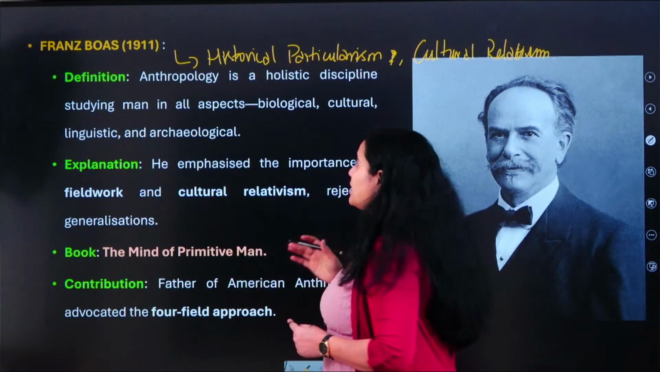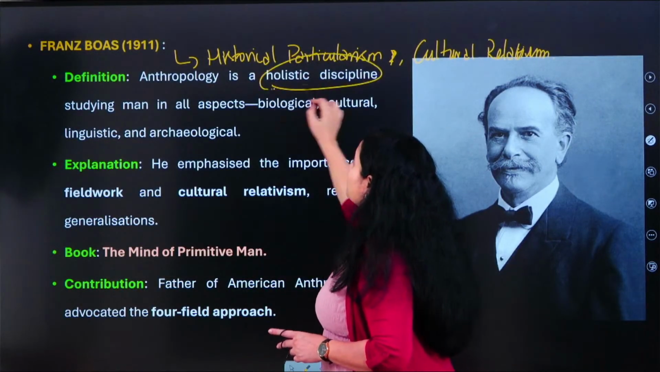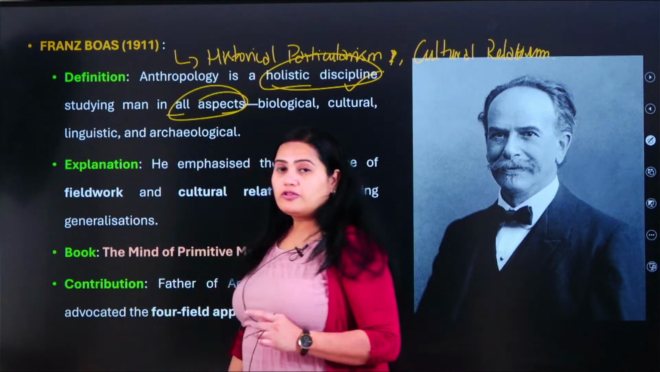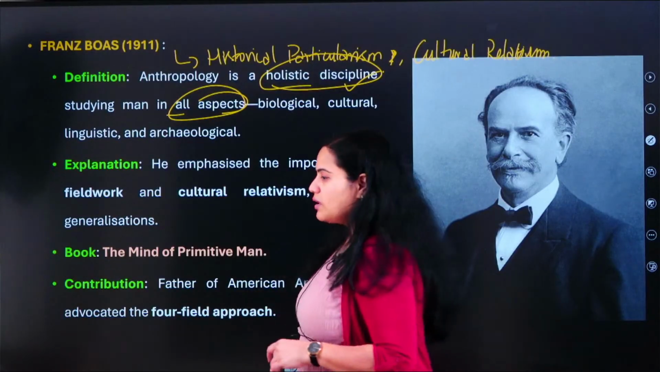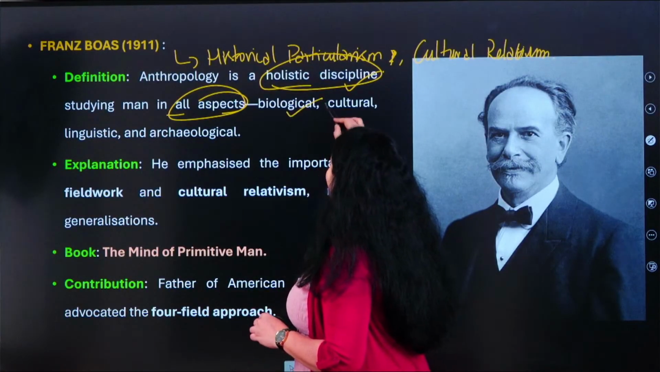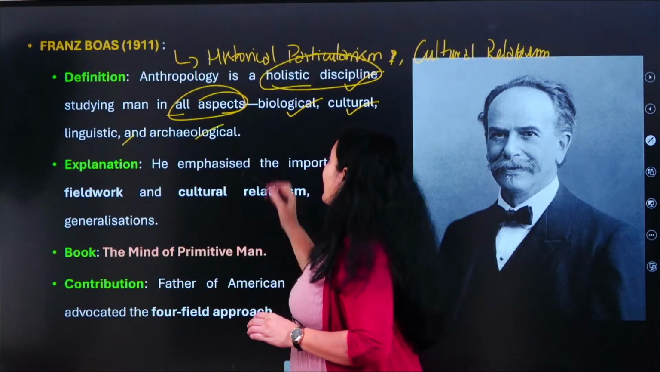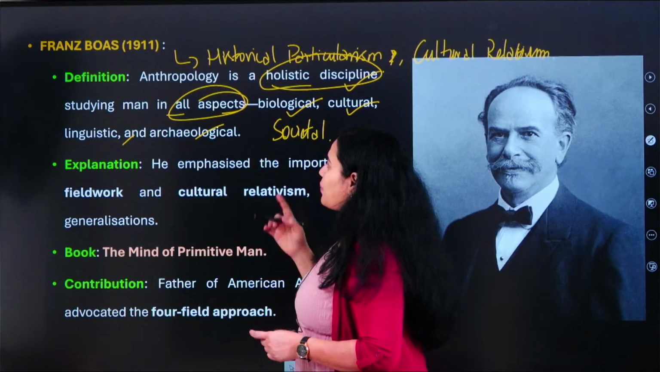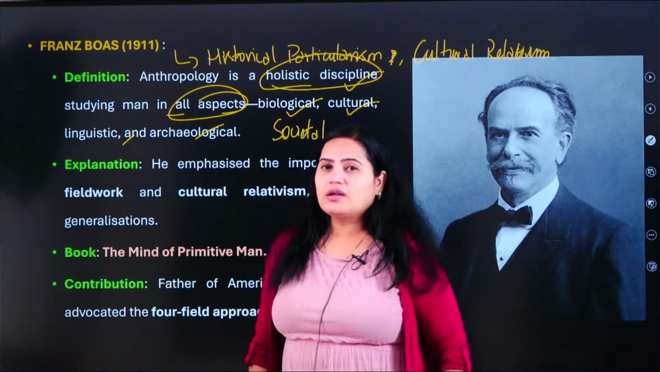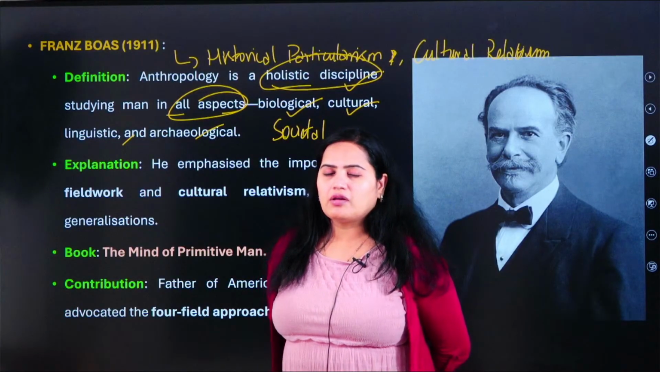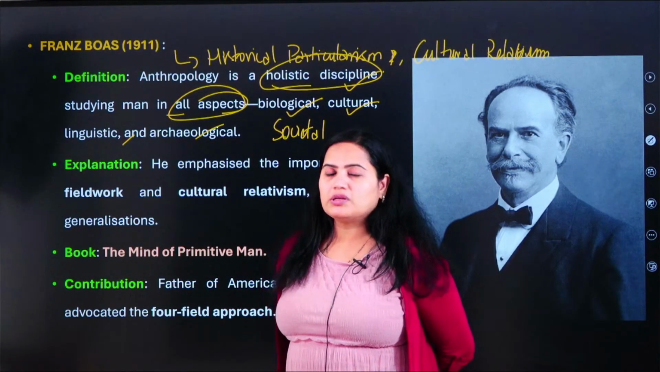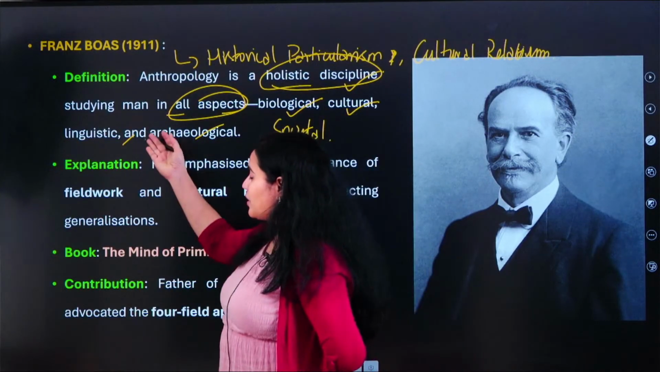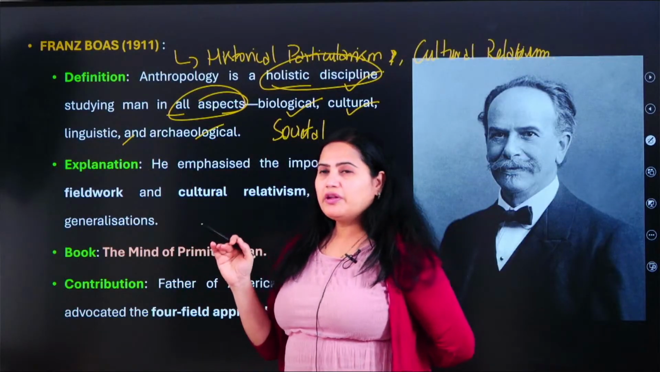So according to him, anthropology is a holistic discipline. That is correct, and it studies man in all aspects. And he is also explaining what those aspects are: the biological, cultural, linguistic and archaeological. Of course, he has forgotten the societal aspects, but apart from that he has mentioned the linguistic and archaeological. Linguistic and archaeological are the sub branches in anthropology, which the anthropologists later derived, which is very close to the scientific meaning of anthropology.